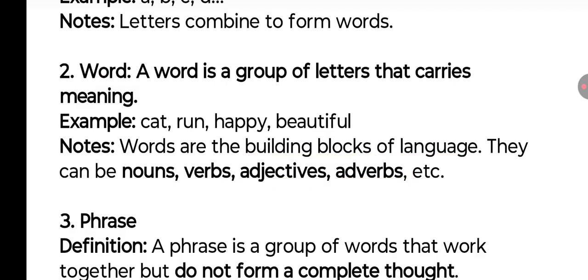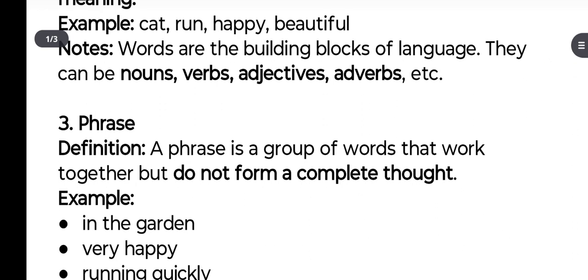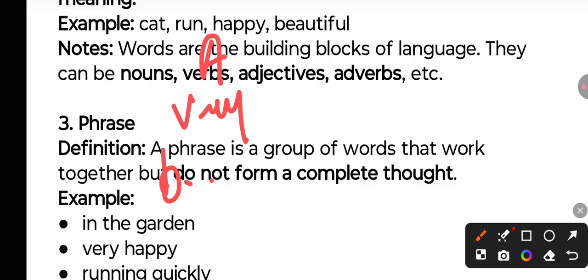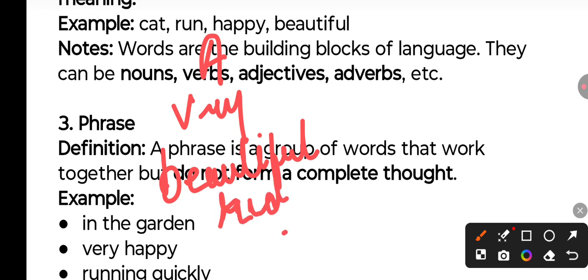Say we have a group of words. Let me write you some words. If I write "a", it is also a word and also a letter. Because it is an article, it also means "one", and "a" is a letter too. Let me write some other words. Very. Very is also a word. Beautiful is also a word. Red is also a word. Carpet is also a word.